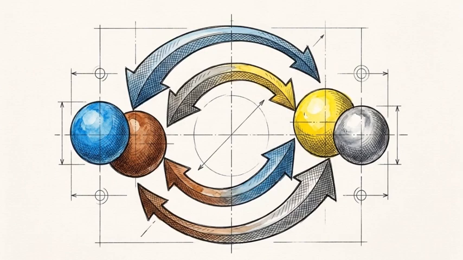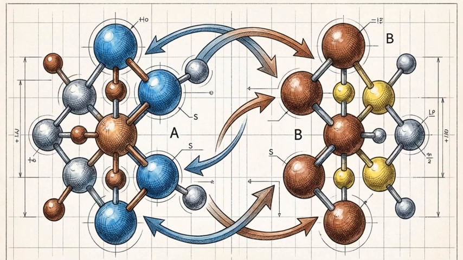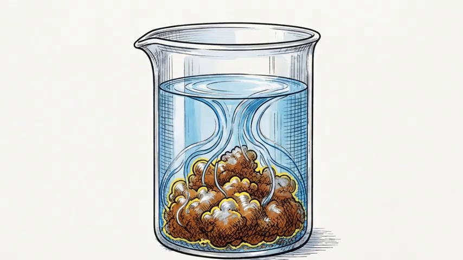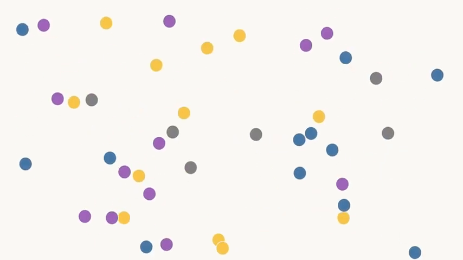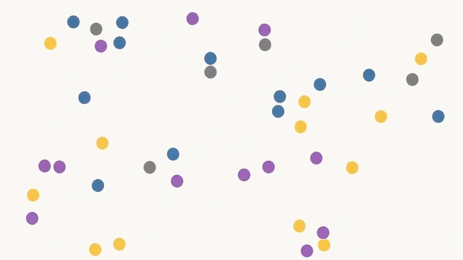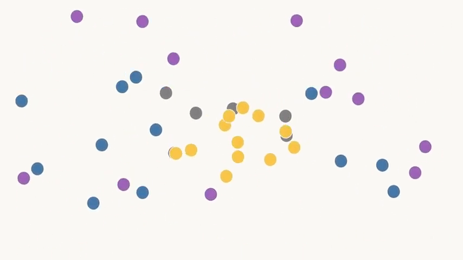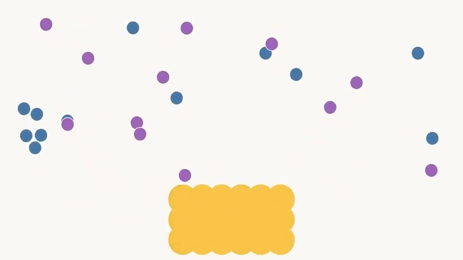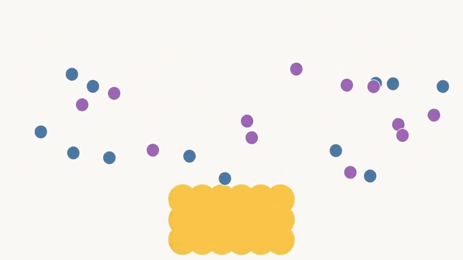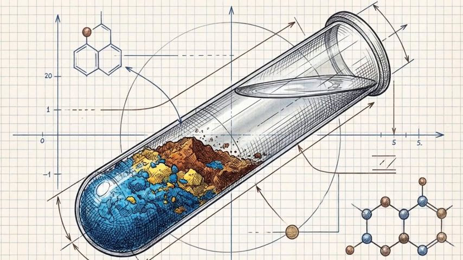The fourth archetype is double displacement. This involves a mutual bilateral exchange of ions between two entirely different compounds. Effectively, the two original compounds simultaneously swap their partners. A highly visible subtype is precipitation, where the newly swapped partners form an insoluble solid. If you mix soluble lead nitrate with soluble potassium iodide, the free-floating ions swap instantly. The lead and iodide ions lock together into a dense solid cluster. That resulting lead iodide is a distinct yellow precipitate falling out of the aqueous solution.